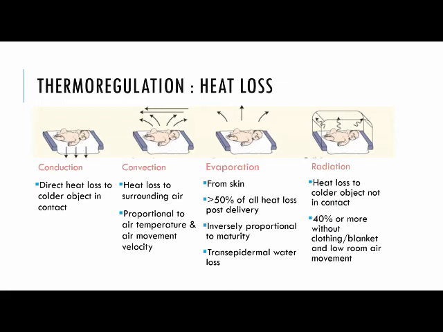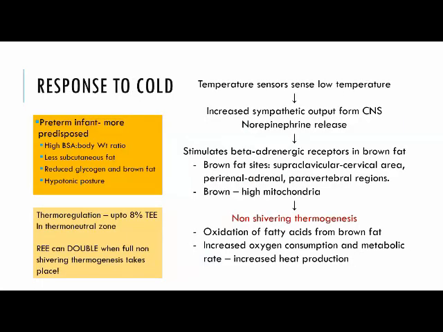The heat loss occurs by four main mechanisms, the majority of which is by evaporation from the skin, and more than 50% post delivery when the amniotic fluid evaporates, and it is inversely proportional to skin maturity, as there is transdermal water loss. Conduction is direct heat loss to a cold object which is in contact. Convection is heat loss to surrounding air by air currents and is proportional to air temperature and air movement velocity. Radiation is heat loss to a colder object which is not in contact with the baby. 40% or more can occur without clothing, blanket, or in low room air movement.